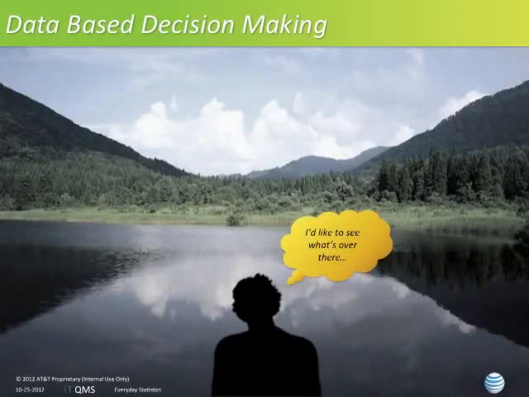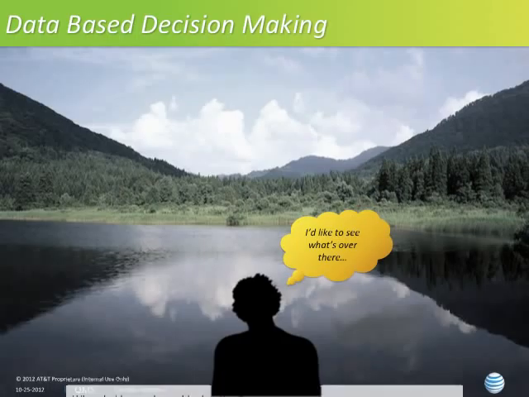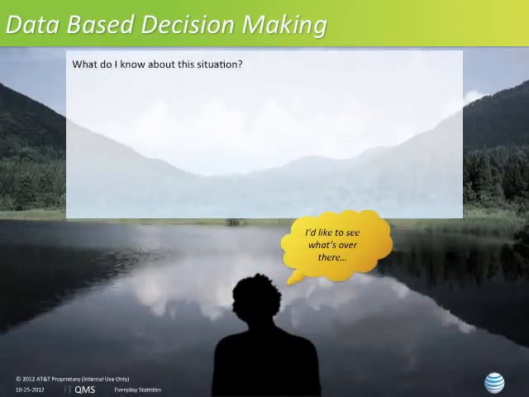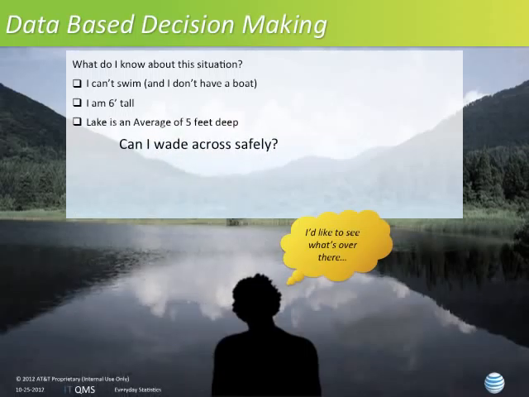First, let's talk about data-based decision making. I've taken a trip to the lake today and I'm on this side and I'd like to see what's on the other side of the lake. But I need some more information. What do I know about this situation? Well, the first thing I know is that I can't swim and I don't have a boat. I'm about 6 feet tall on a good day, and this lake is an average of 5 feet deep. So the question really is, can I wade across safely?